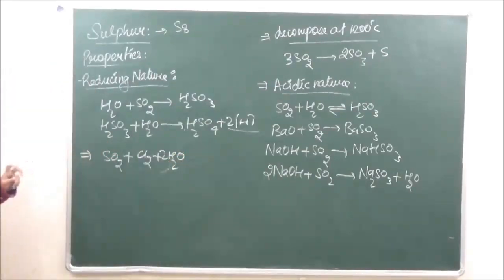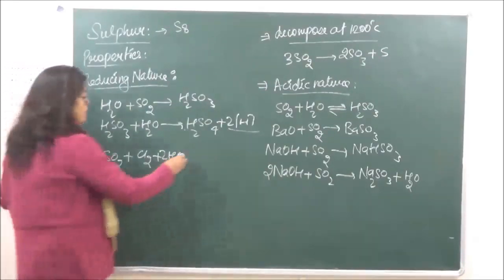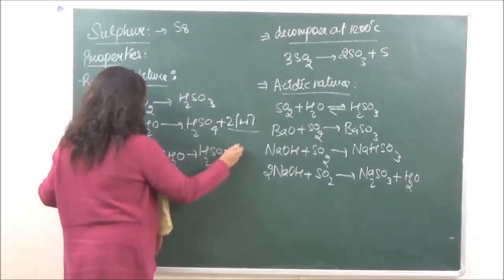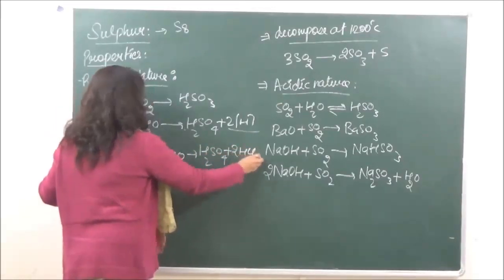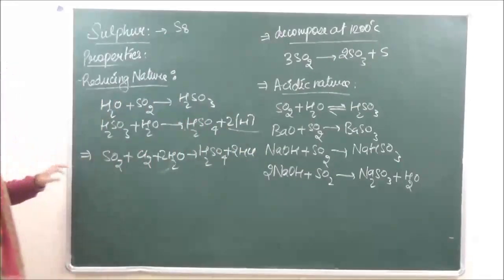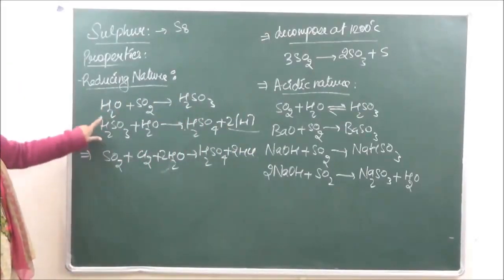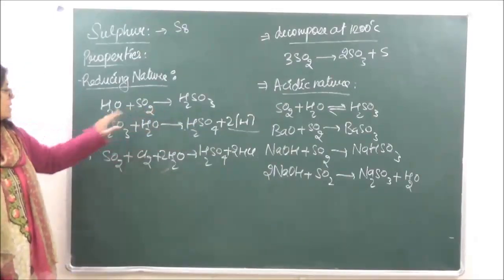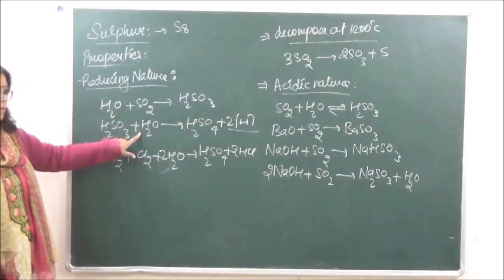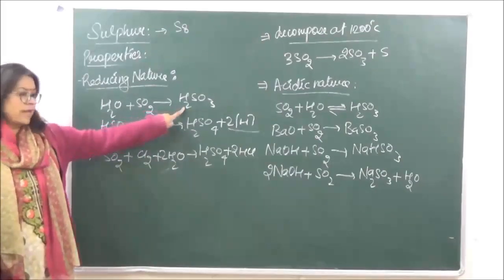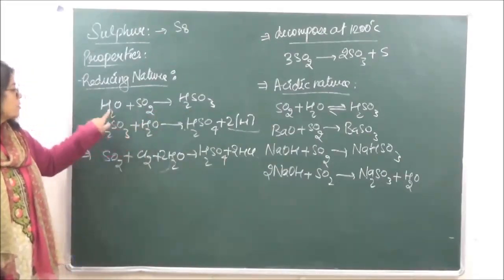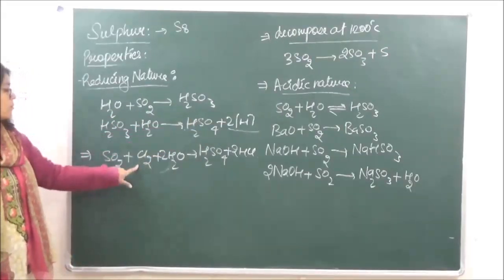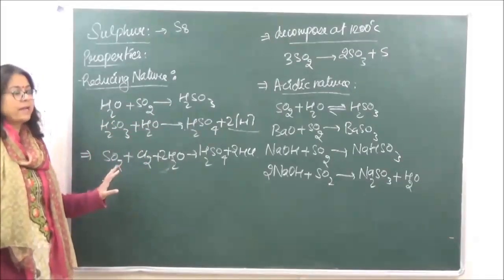Okay, if there is no water, then reducing nature cannot be explained. This gives us H2SO4 plus 2HCl, right? So ये वाली जो आपकी reaction है SO2 to H2SO4, this can be attained from this. We have H2O, H2O, right? H2SO3, H2SO3 cancel हो जाएगा. So SO2 plus 2H2O is going to give us H2SO4 plus nascent hydrogen. That with chlorine is going to give us this final reaction.